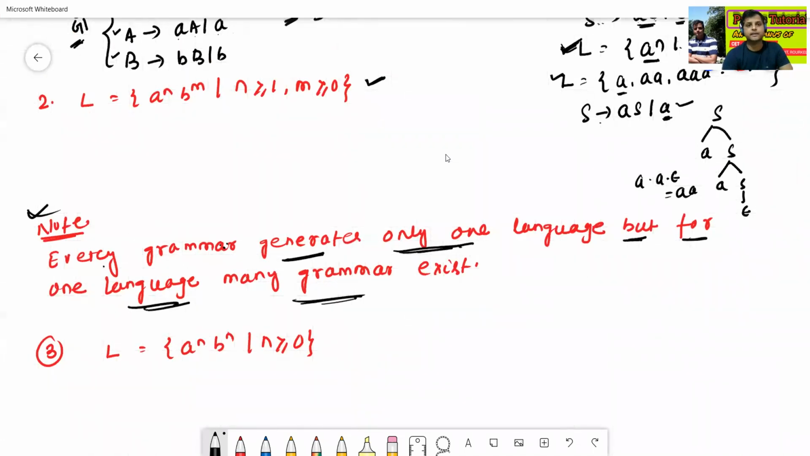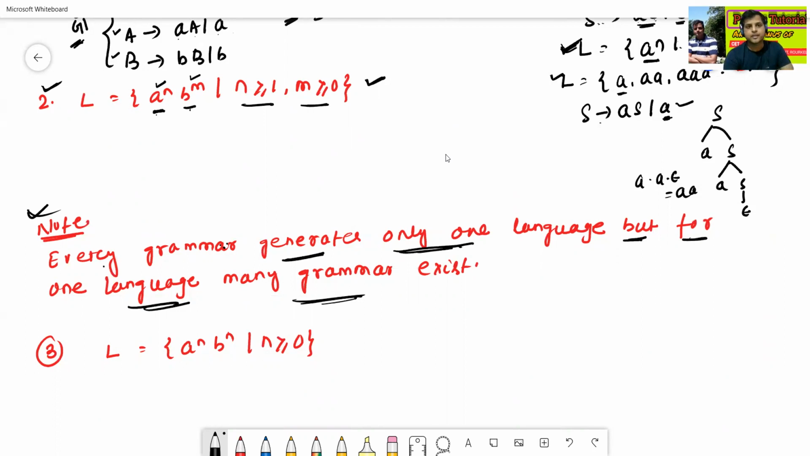Similarly, the second question: the language is A to the power n, B to the power m, where n is greater or equal to 1 and m is greater or equal to 0. So I'll find the grammar for A to the power n, then the grammar for B to the power m, and then combine both.